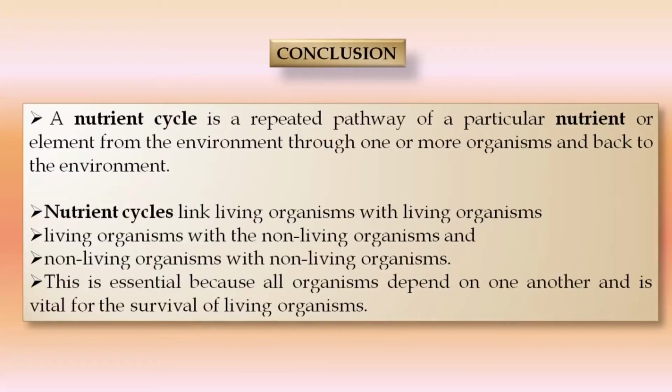The conclusion is why a nutrient cycle is required. A nutrient cycle is a repeated pathway of a particular nutrient or element from the environment through one or more organisms, and back to the environment. Nutrient cycles link living organisms with living organisms, living organisms with non-living organisms, and non-living organisms with non-living organisms. This is essential because all living organisms depend on one another, and it is vital for the survival of living organisms. These nutrients are required in our life. It is necessary, that's why the nutrient cycle is a must.